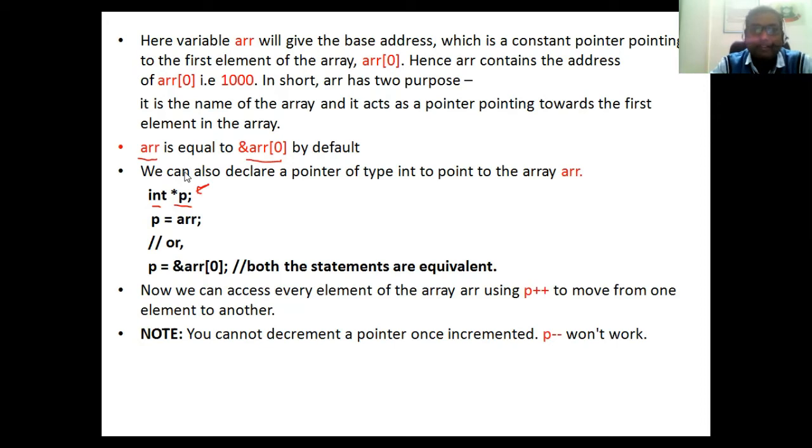It means that the base address will be contained by ARR. If we want to traverse the whole array, we require the base address to traverse the whole array. Suppose we declare the pointer variable of integer type, int *p, that means p is an integer pointer variable.